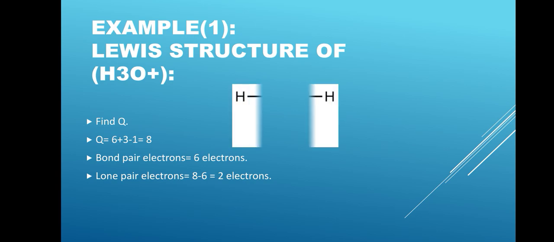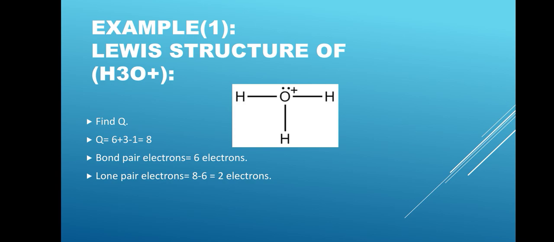Example 1. Lewis structure of H3O+. First of all, we have to find Q. Q is equal to 6 plus 3 minus 1. 6 is the number of oxygen valence electrons. 3 is the number of valence electrons in the hydrogen atoms. Minus 1 is the positive charge on the molecule. Total is equal to 8.